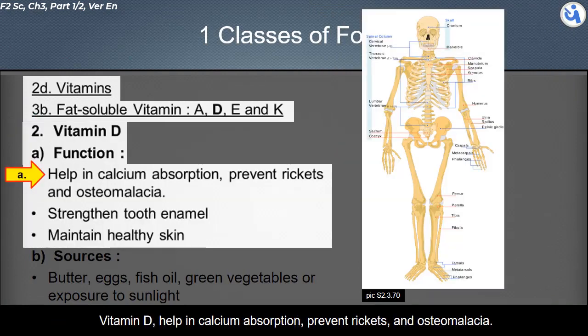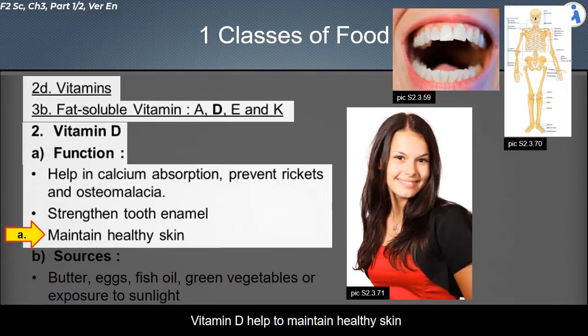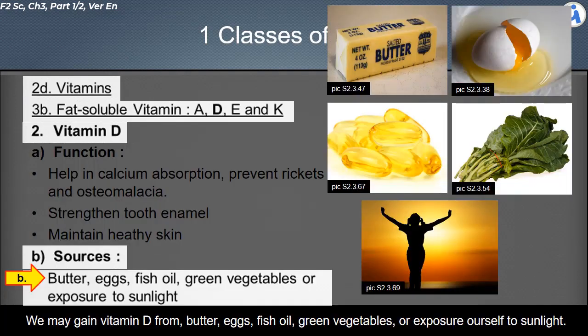About vitamin D: vitamin D helps in calcium absorption and prevents rickets and osteomalacia. Vitamin D helps in strengthening tooth enamel. Vitamin D helps to maintain healthy skin. We may gain vitamin D from butter, eggs, fish oil, green vegetables, or by exposing ourselves to sunlight.